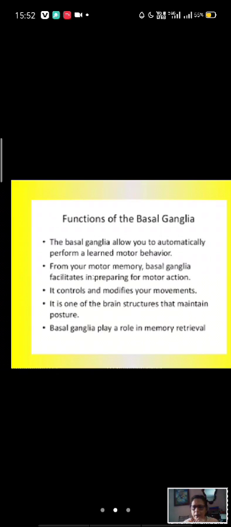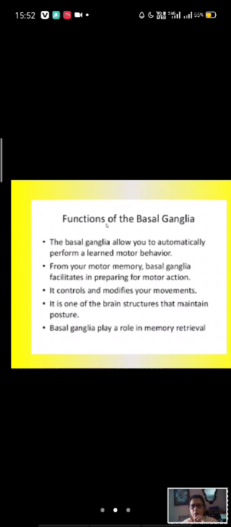And from your motor memory, the basal ganglia facilitate preparing the motor action and modify your movements, maintain posture, and play a role in memory retrieval.